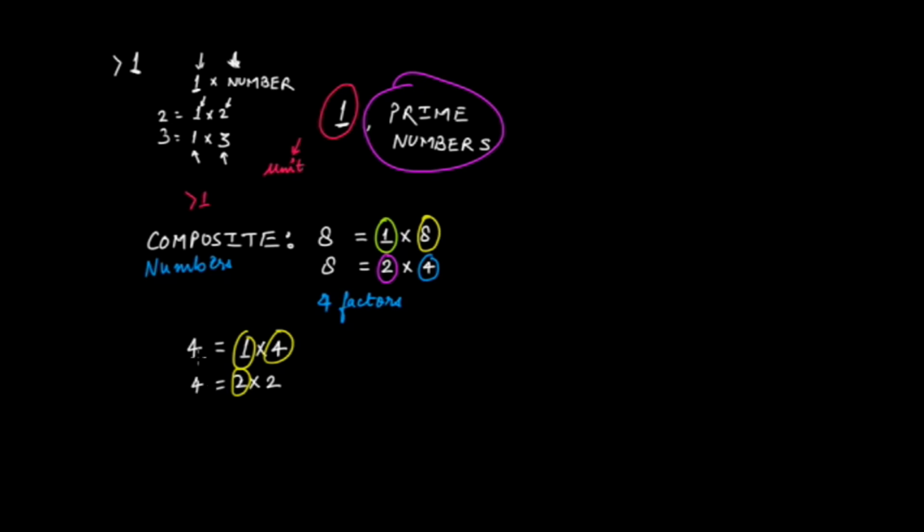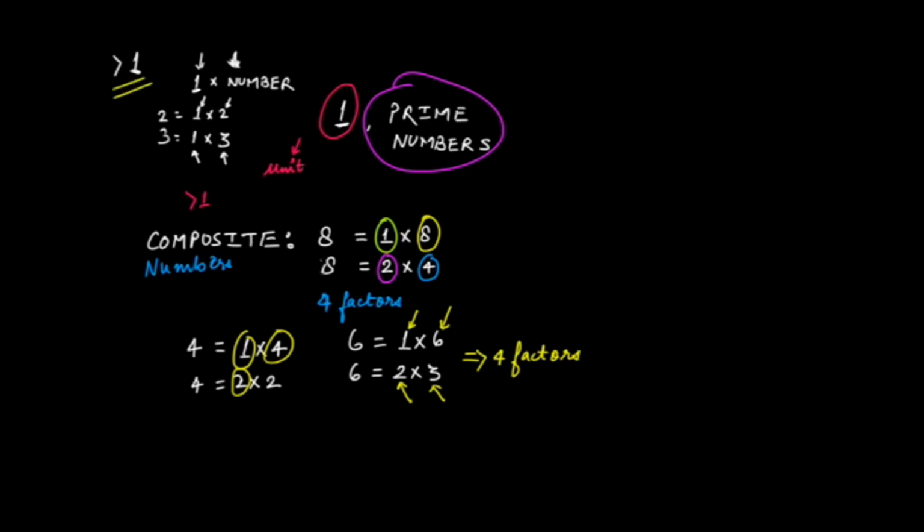You can take another number. Take 6. It is 1 multiplied by 6, and the other way is 2 multiplied by 3. So 1 is a factor, 6 is a factor, 2 is a factor, and 3 is a factor of 6. So it has a total of 4 factors, and it can't be a prime number. So what's the point? The point is that composite numbers or prime numbers are always greater than 1.